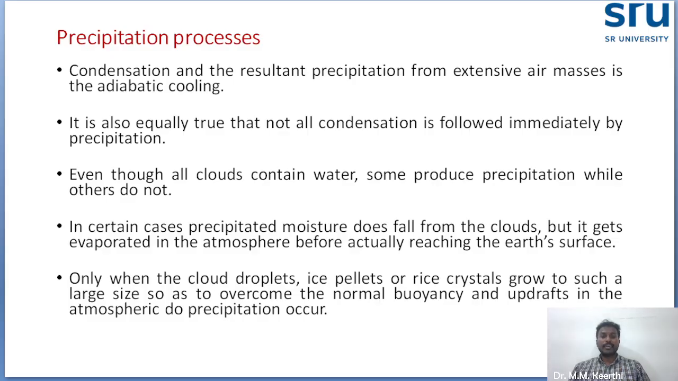In certain cases, moisture does fall from the clouds, but it will evaporate in the atmosphere itself before reaching the earth surface. Rainfall is received only when the cloud droplets, ice pellets or ice crystals grow to a large size. They cannot stay in the atmosphere, and despite the updraft, they will fall and reach the earth surface in the form of precipitation.